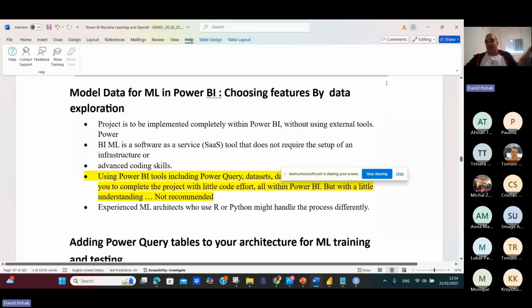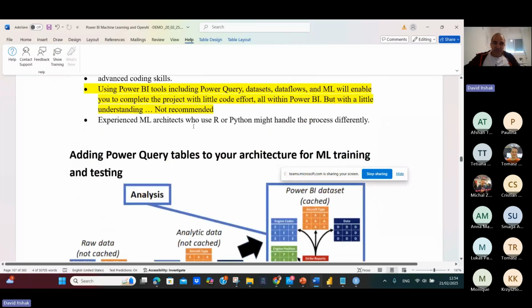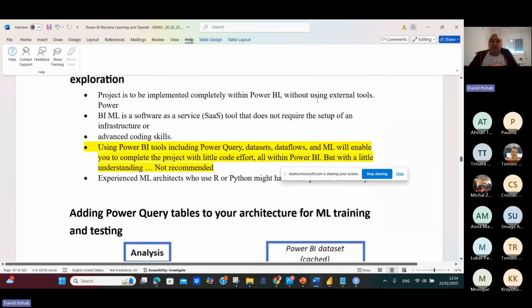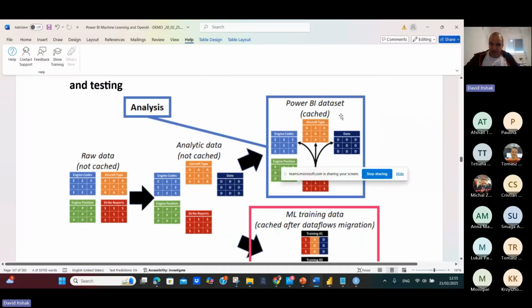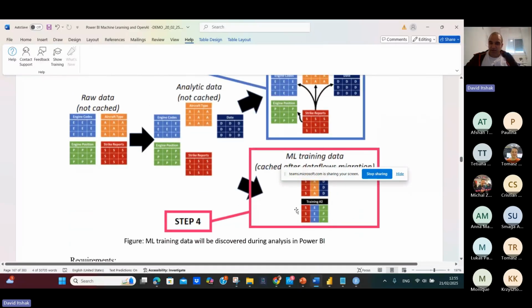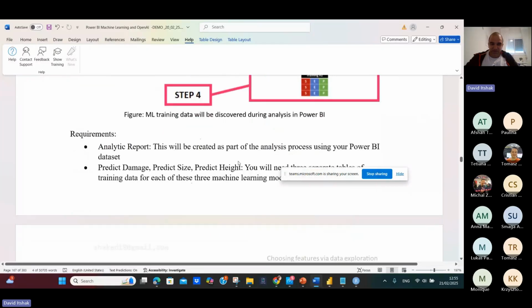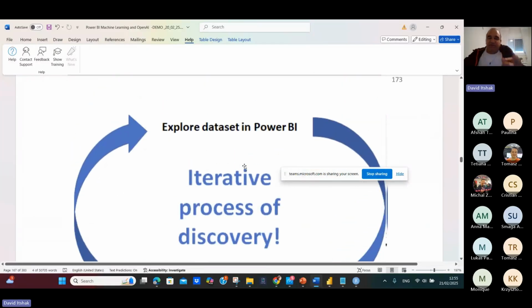So you can do it with Power BI tools, including Power Query, dataflow, and ML to complete this vision, but you will not understand the materials. So it will be very fast. So you do it like this. If you go here, you can see that in this stage, Power BI dataset, I will prepare the ML training dataset here. And the process will be all the time an iterative process of discovery.